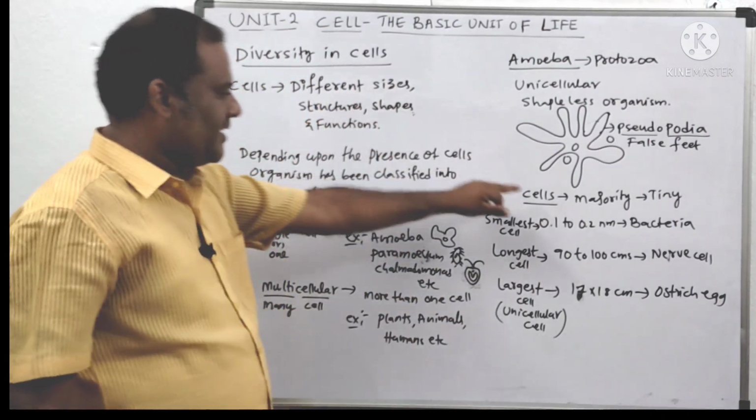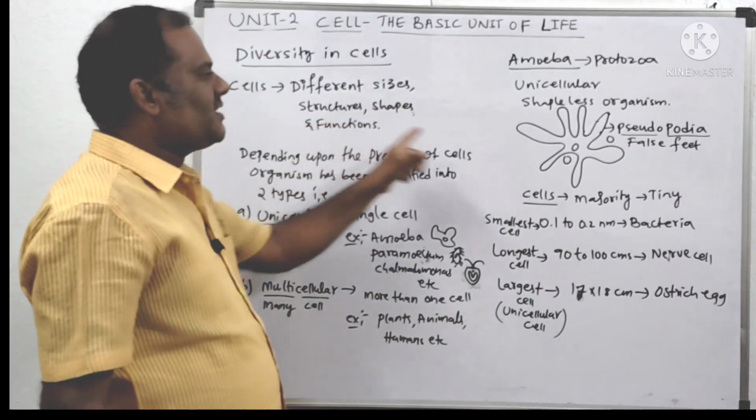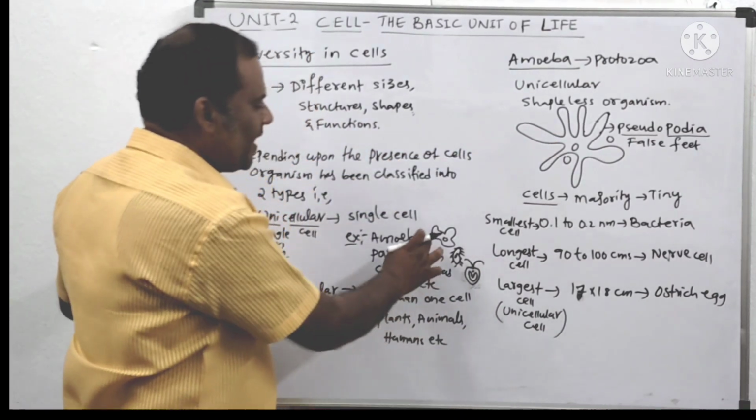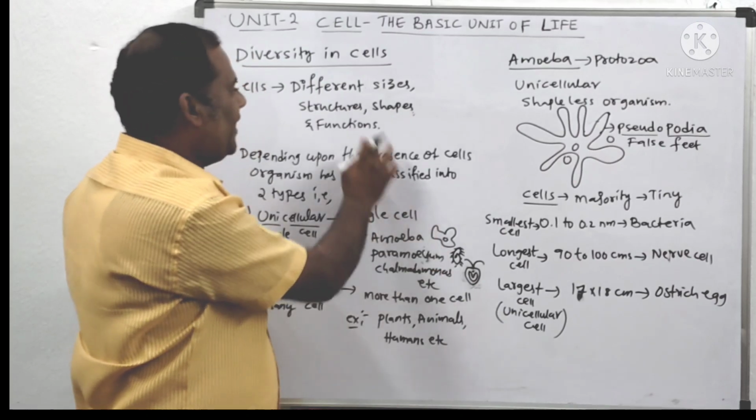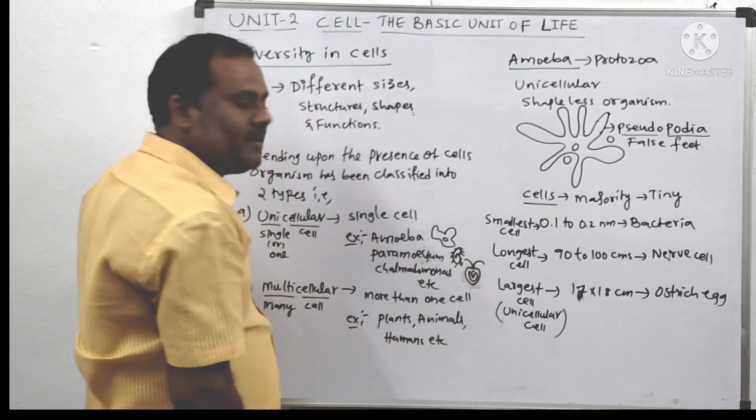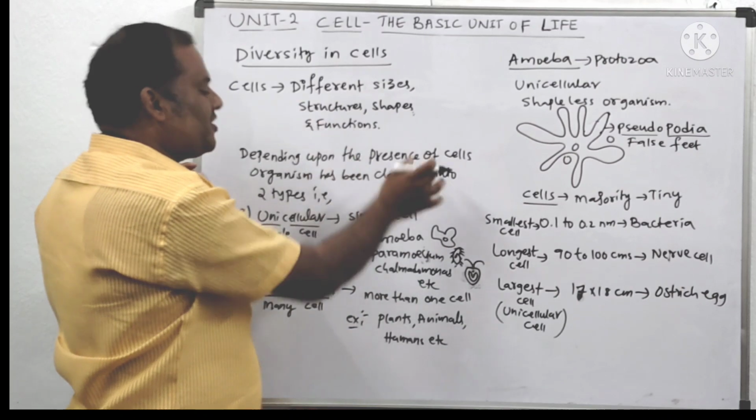Moreover, sizes are different, and I told you structures are also different. For example, amoeba has an irregular or amoeboid shape, and paramecium is shaped like a slipper. Next, functions are also different.